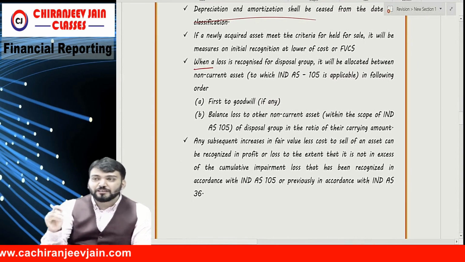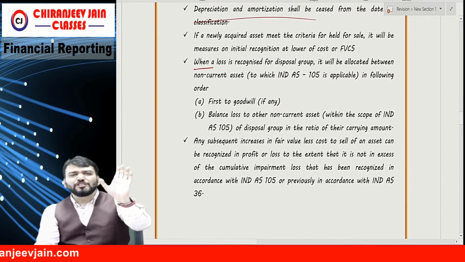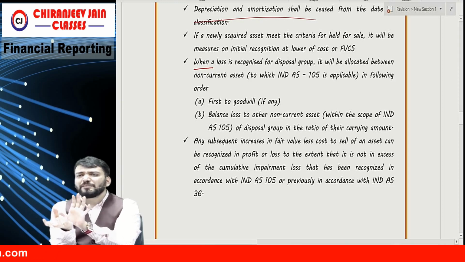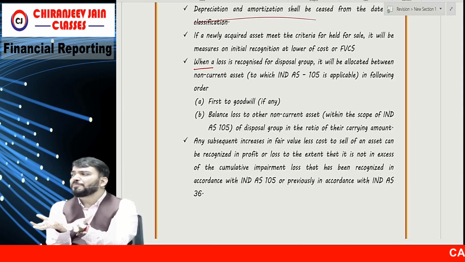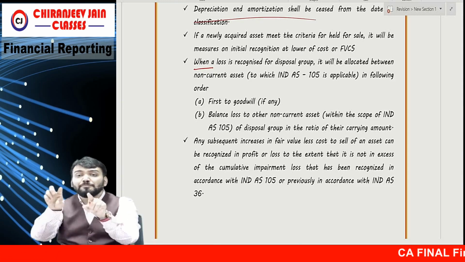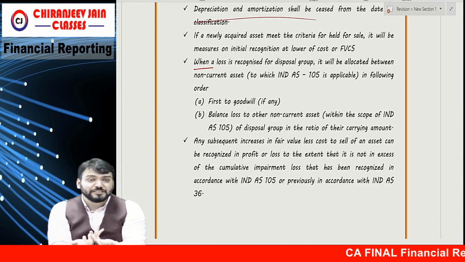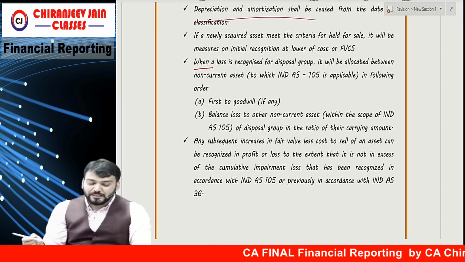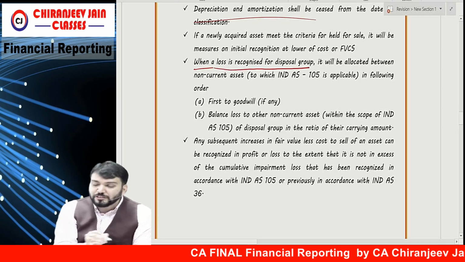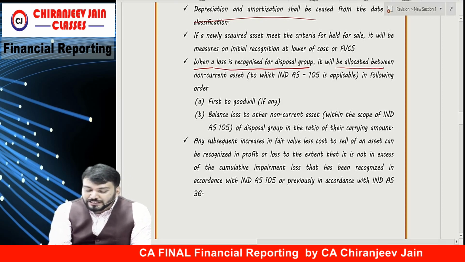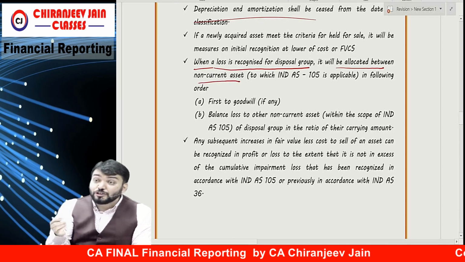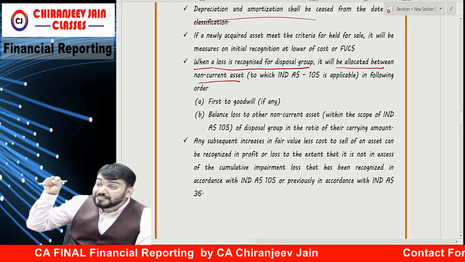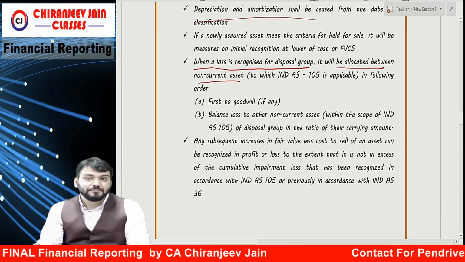Now, for disposal group, carrying amount less fair value less cost to sell will be total impairment loss. So that impairment loss will be allocated to which asset? Once again, same point whatever we have done as per Ind AS 36. The loss recognized for disposal group will be allocated among non-current assets to which Ind AS 105 is applicable.